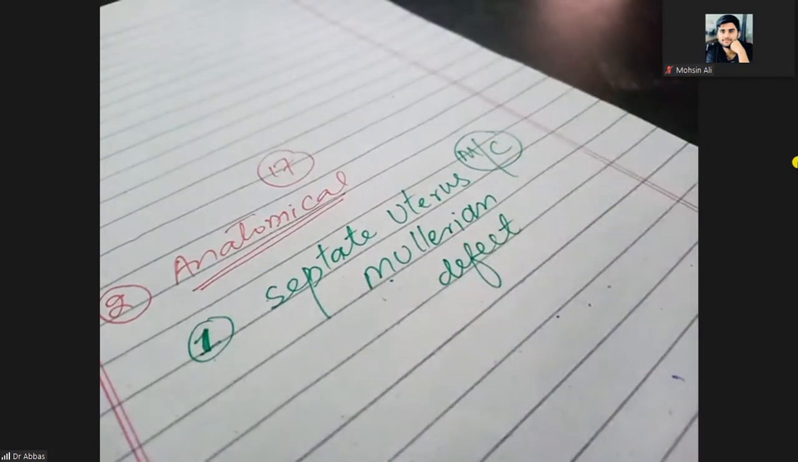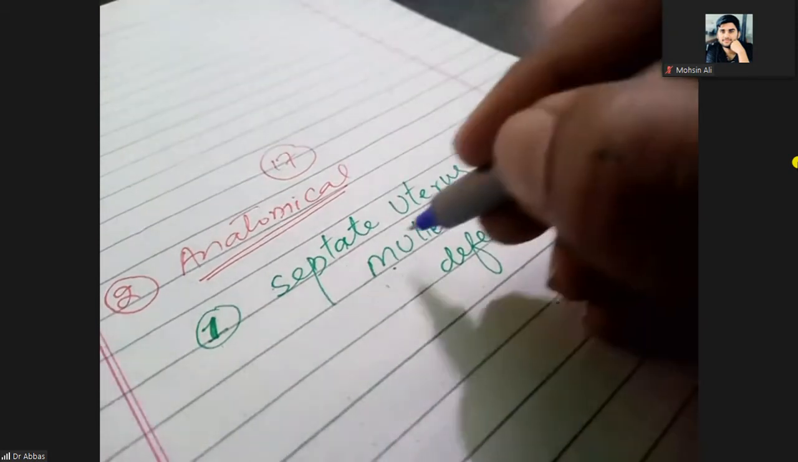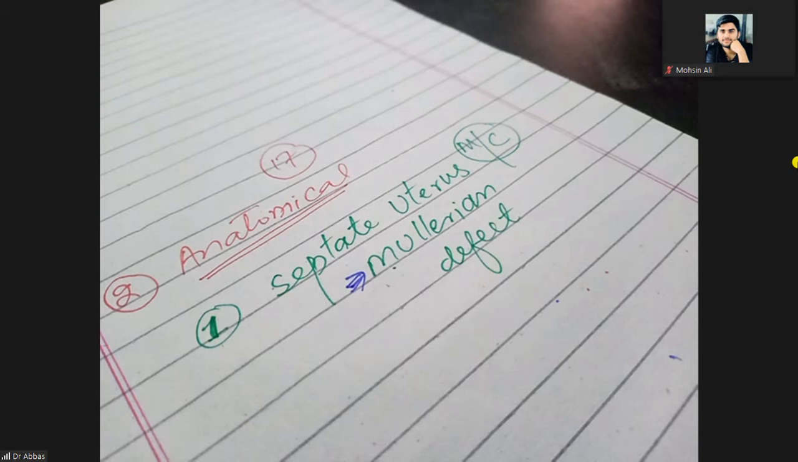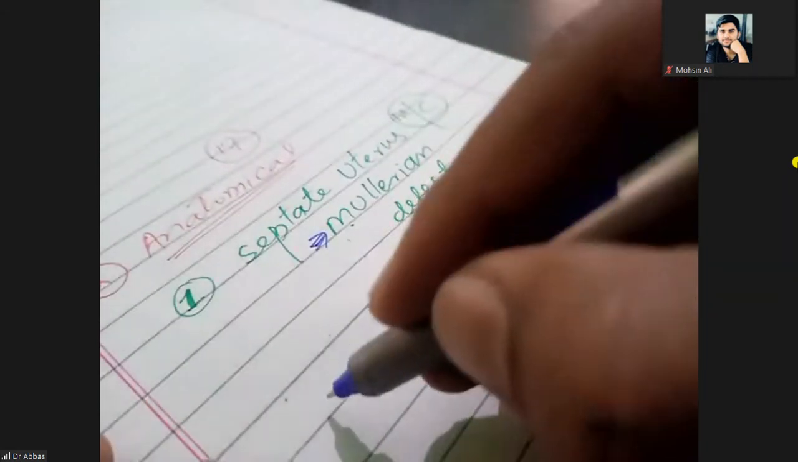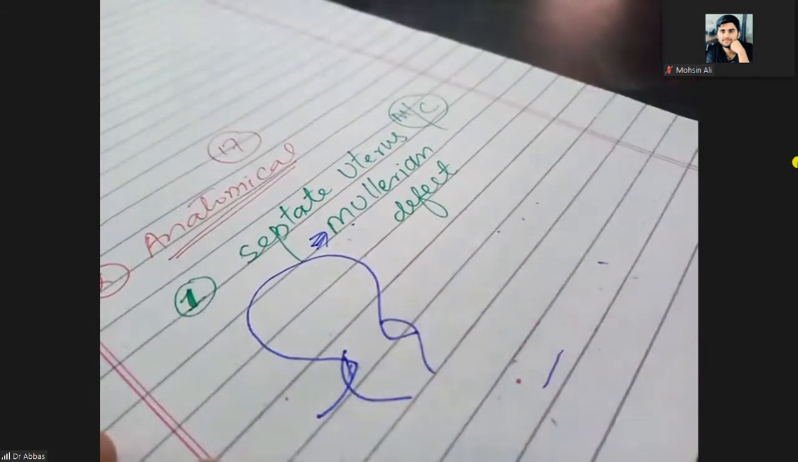I will discuss what Mullerian agenesis is. Just trust me, this is the most common Mullerian defect. You know, the uterus is formed from the Mullerian duct. Chromosomal defects can be any, like Down syndrome, trisomy, or monosomy. So that is the chromosomal defect. So septate uterus, look, here is the uterus. This is the uterine cavity, here is the vagina and cervix.